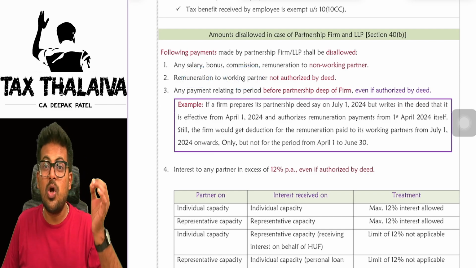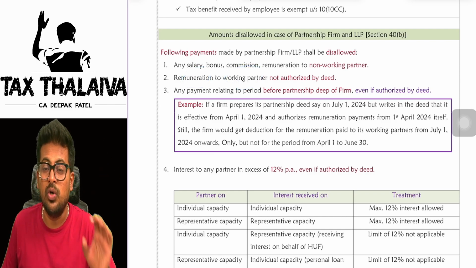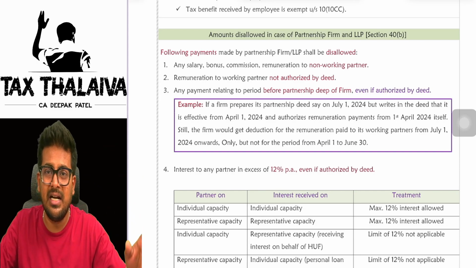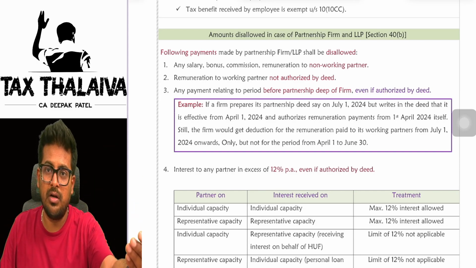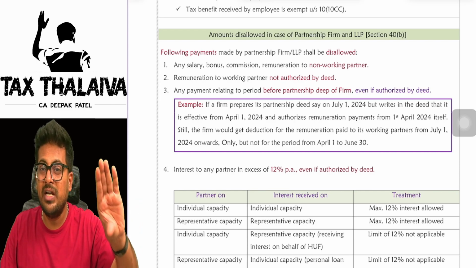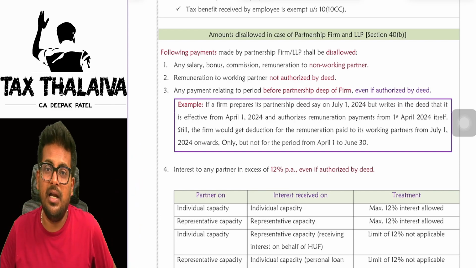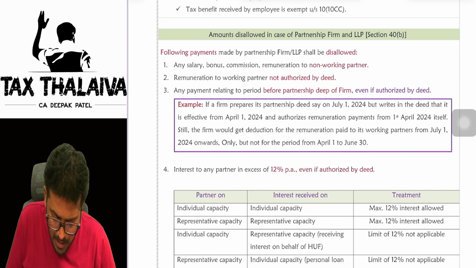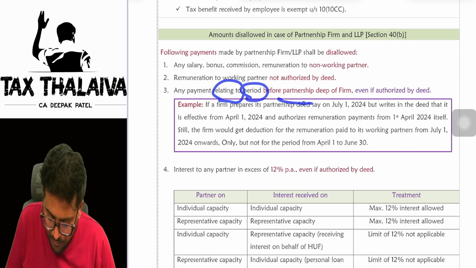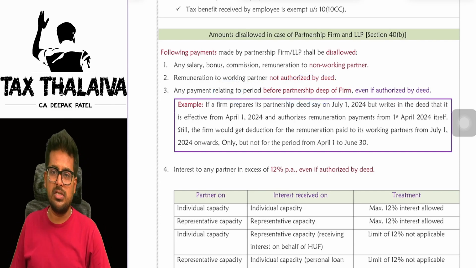Remuneration to a working partner not authorized by the deed. Just now I told you, if nowhere in the partnership deed it is written that the partner is eligible for remuneration, or eligible for interest at the rate of 12%, 13%, if it is not mentioned in the partnership deed, then whatever remuneration is paid by the partnership firm will be disallowed. Payment related to a period before the partnership deed. Very, very important, boss.